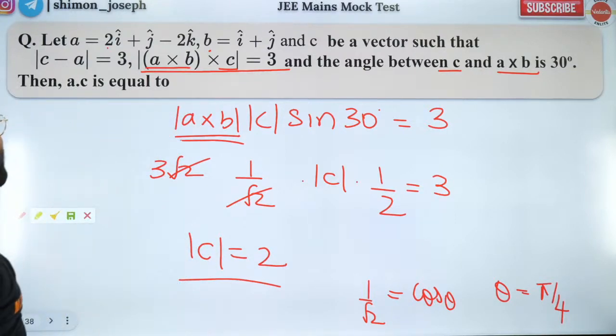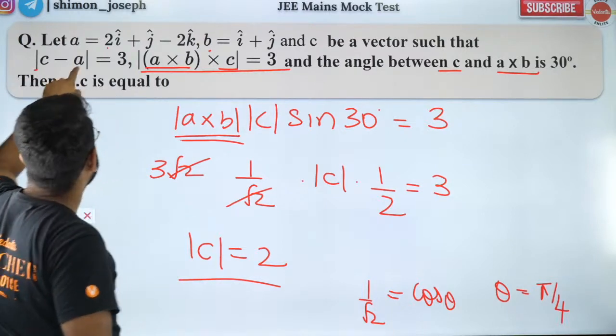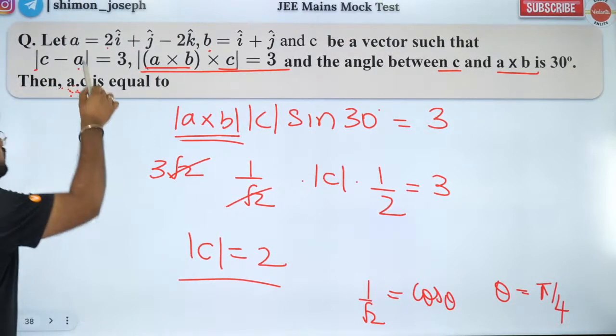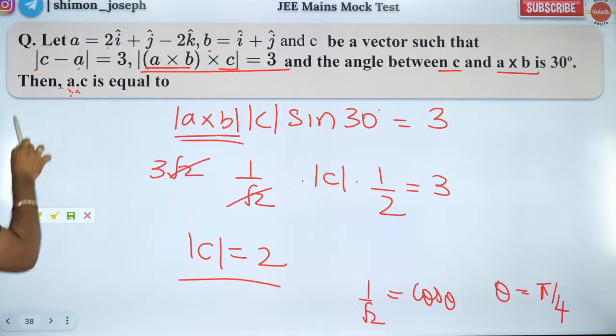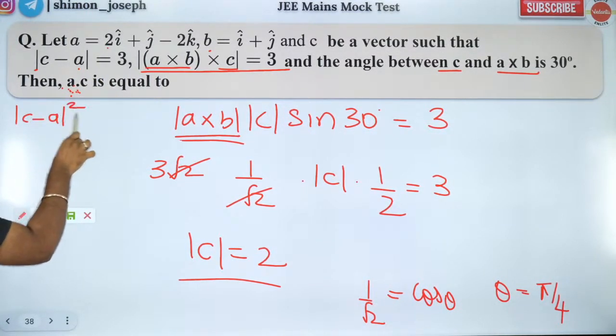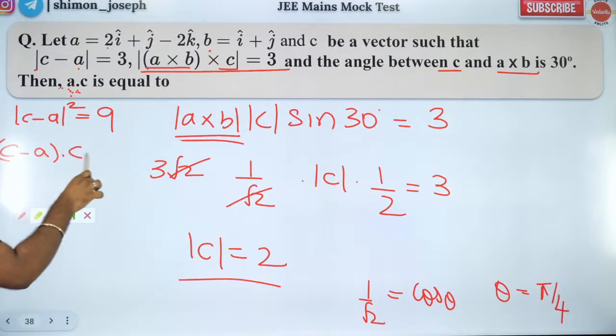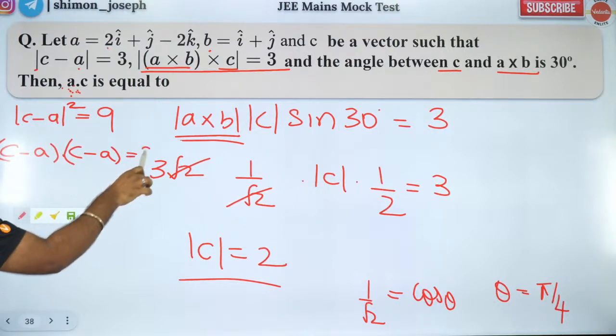But what do we want? We want A dot C. So let's square this. Mod of C minus A square is equal to 9. So what is mod of C minus A square? It is C minus A dot C minus A. That is equal to 9.